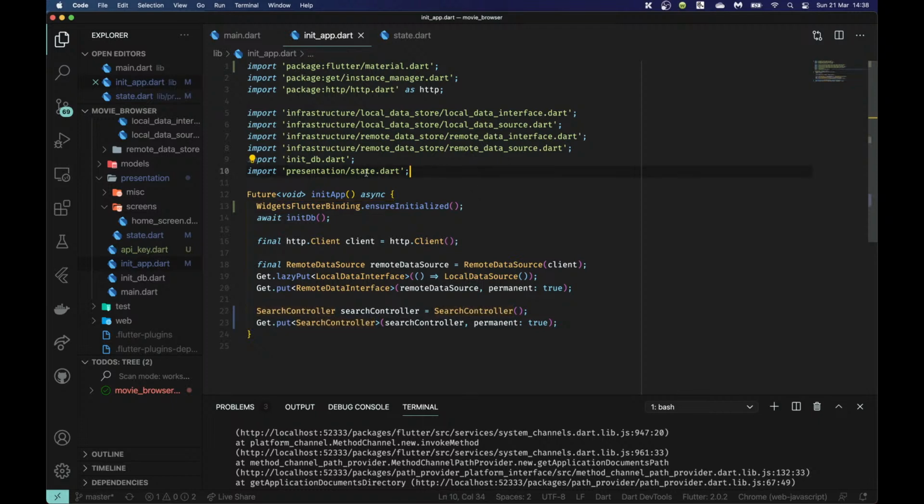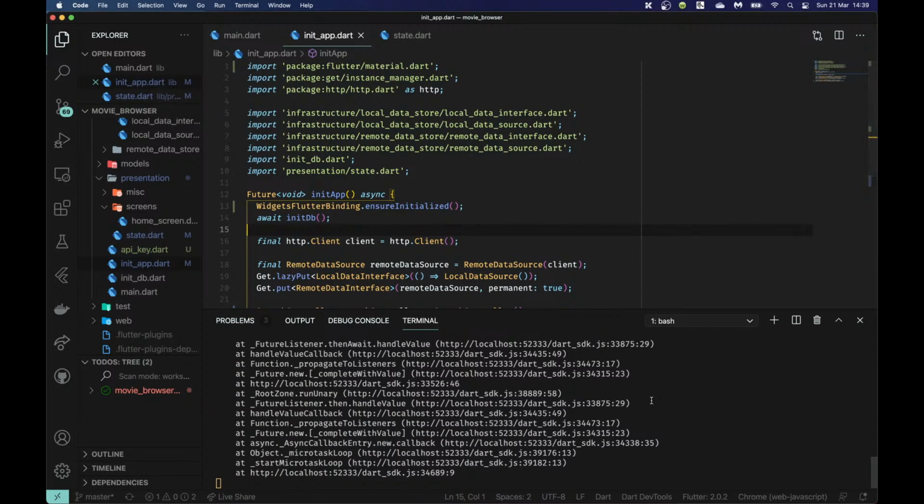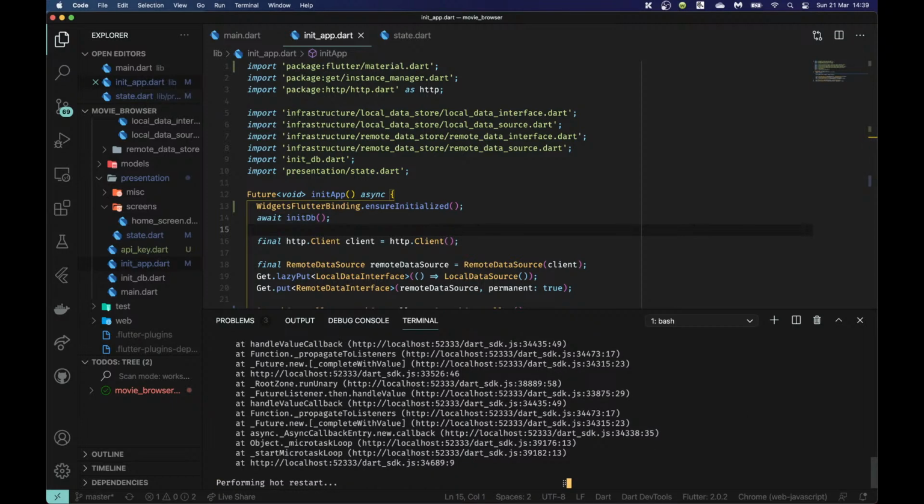Well, for the same reason as why it didn't recognize state by itself, because it didn't know if this was the states coming from my presentation slash states, or if this was the states coming from my Flutter slash material dot. So again, that was why it was a bad name, and that is why I have renamed it. Okay, so there's that. Let's try recompiling it, see what happens.